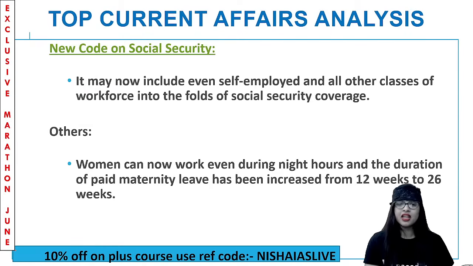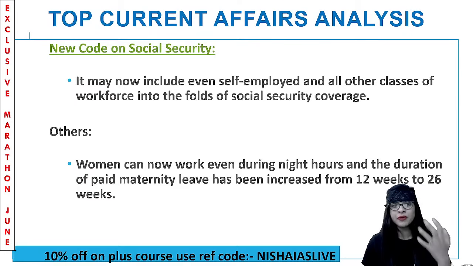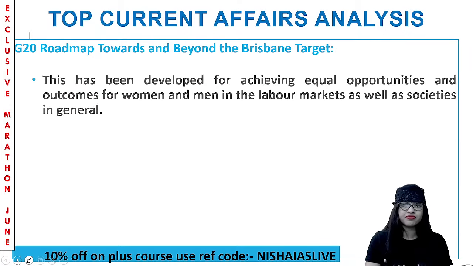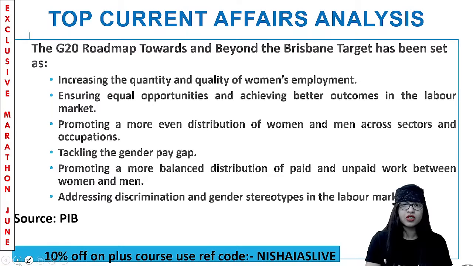Clear? And now they even said, to make more participation and reduce the gender gap, a new code on social security will be brought in. That will include even self-employed people to come under the social security coverage. And women can even work during night hours, and the duration of paid maternity leave has been increased from 12 to 26 weeks. So like this and all will actually help them to a greater extent, guys. Clear?